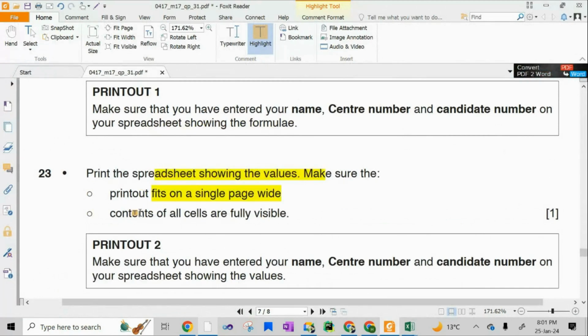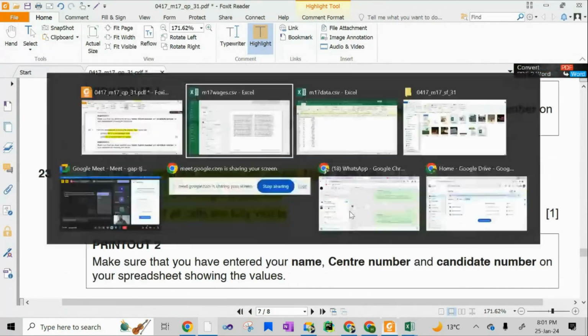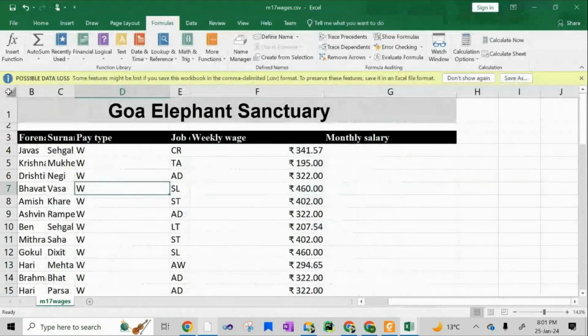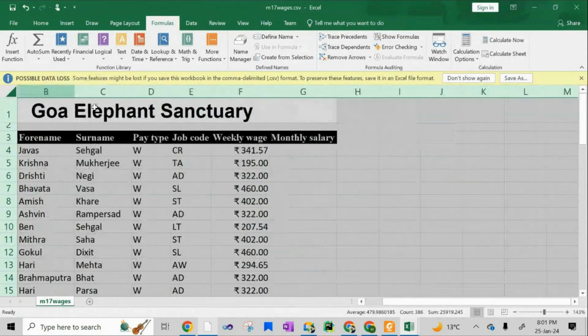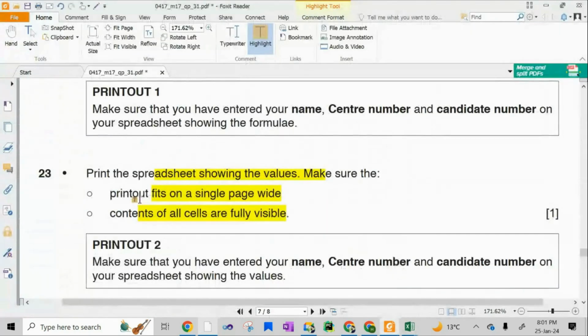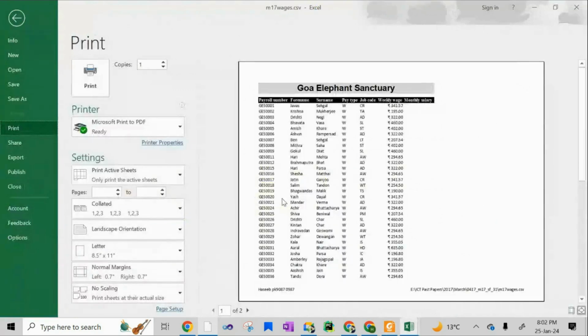Printout fits on a single page wide. Contents of all cells are fully visible. So I will go back. I will turn off the show formulas option. Double click to readjust the spreadsheet. Go to file, print. अब मजे की बात ये fits on a single page what wide कि all the columns should be on one single page. Length की बात नहीं कर रहा, अगर करना होता तो कहता है fits on a single page. ठीक है, दैट मीन्स कि पूरी की पूरी स्प्रेडशीट एक ही पेज पे हो. अभी कह रहे फिट्स ऑन अ सिंगल पेज वाइड, दिस मीन्स कि सारे के सारे कॉलम्स एक पेज पे हो, विड्थ वाइज एक पेज पे हो, नॉट लेंथ वाइज.